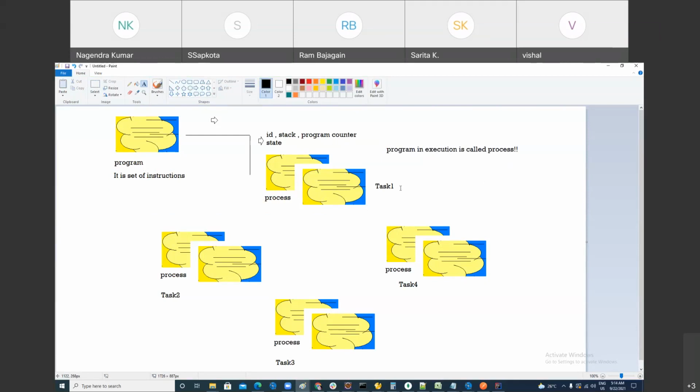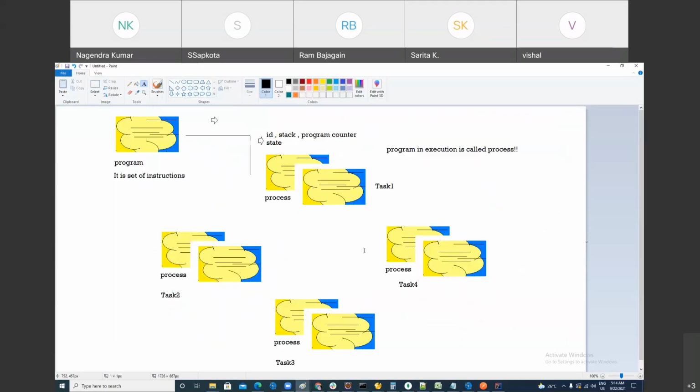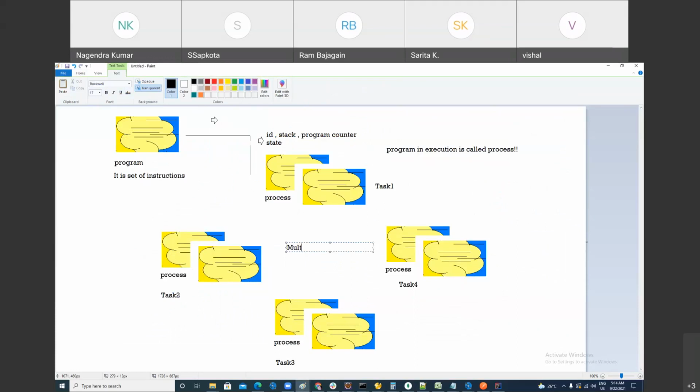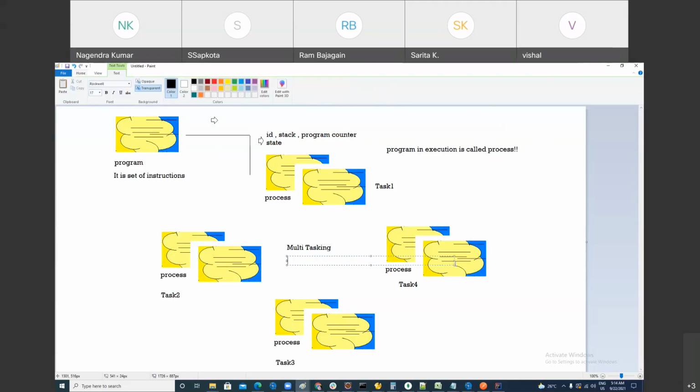If you talk about multitasking, we are not talking about multi-threading yet. You need to understand what multi-threading is, but first I'm talking about multitasking. What is multitasking? If you can perform more than one task at the same time, it is called multitasking. So we use multitasking in our daily life, right? As human beings, we always perform multitasking.